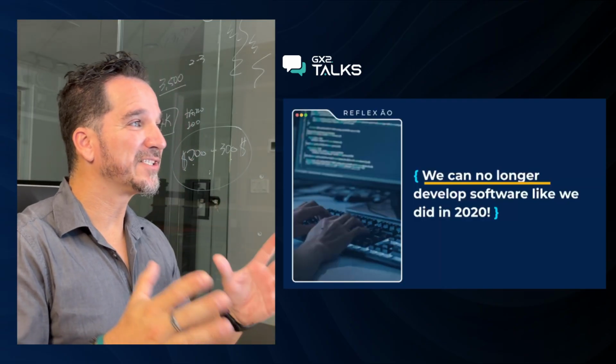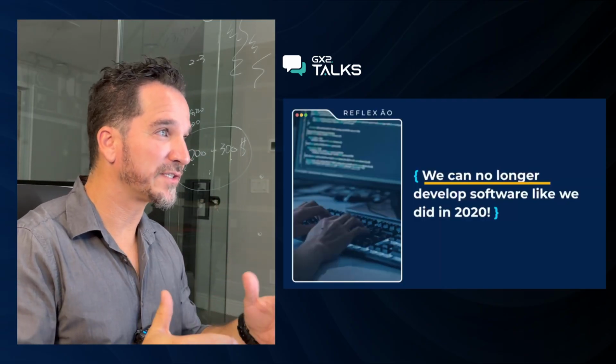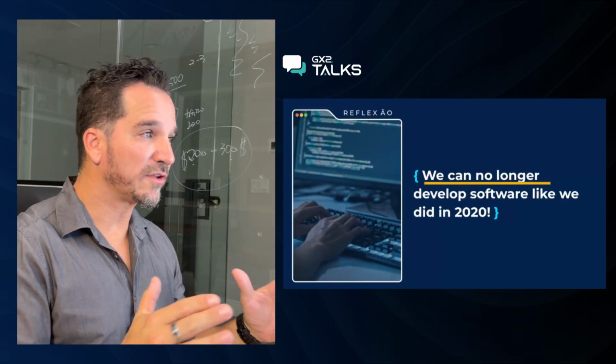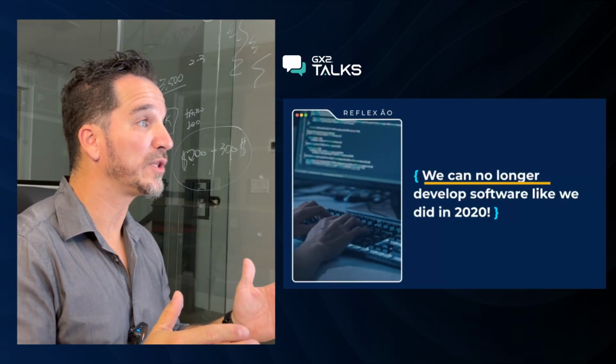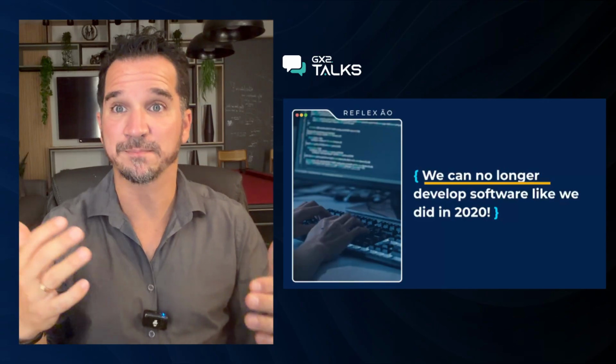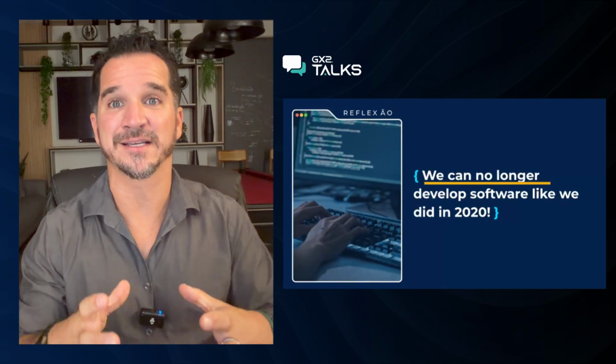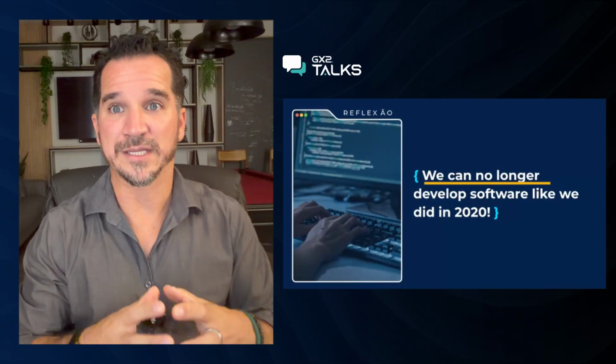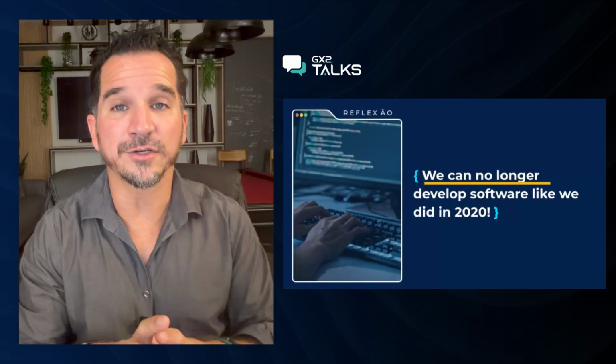Well, this brings me back to my first observation. We cannot develop software like we did in 2020. Those of us who have already made this change are building active, intelligent, autonomous systems. The old model is broken, the new model is agentic. So I will ask you the question: if the year is 2026, why do some companies still develop software like in 2020?